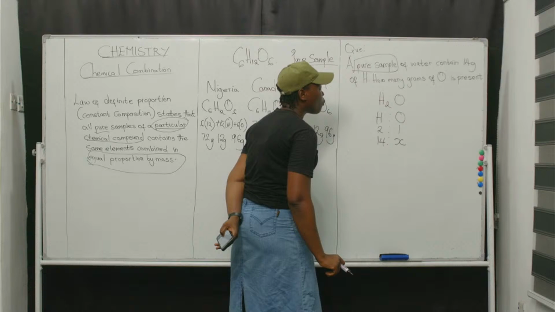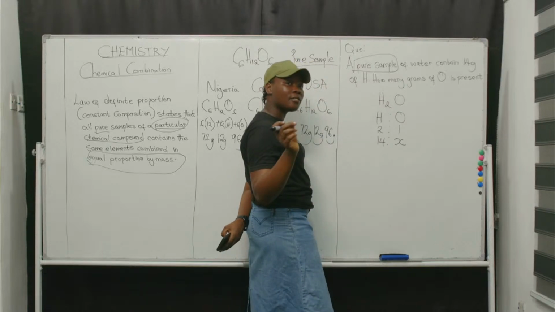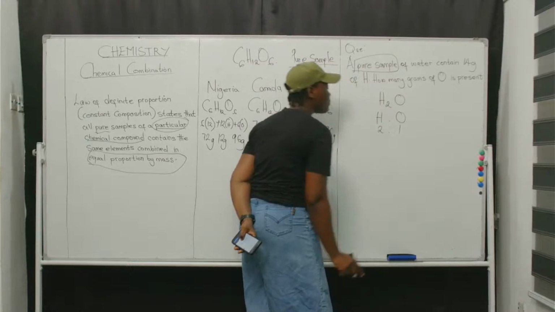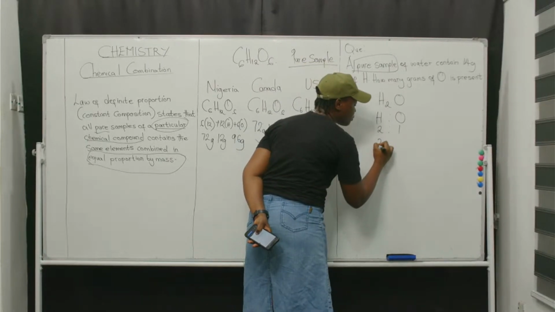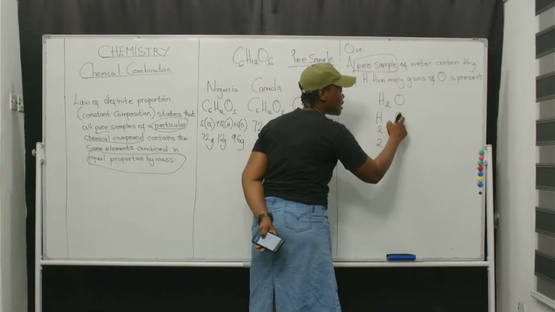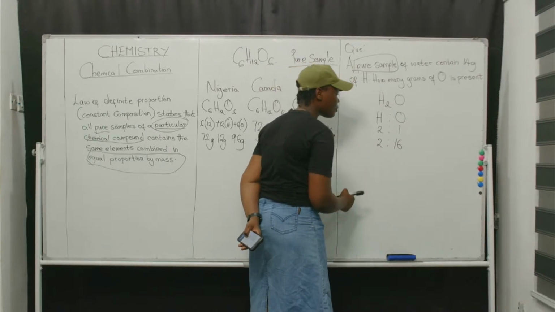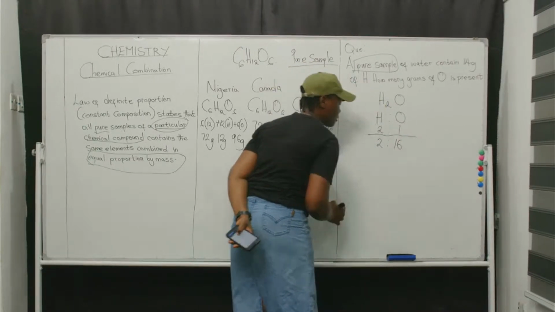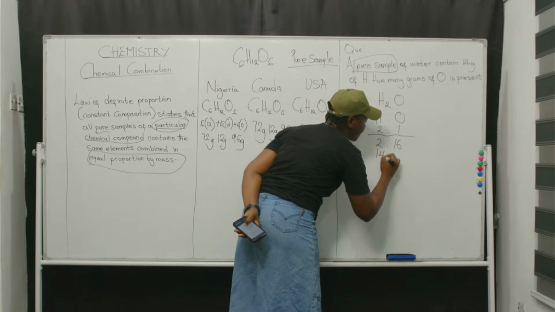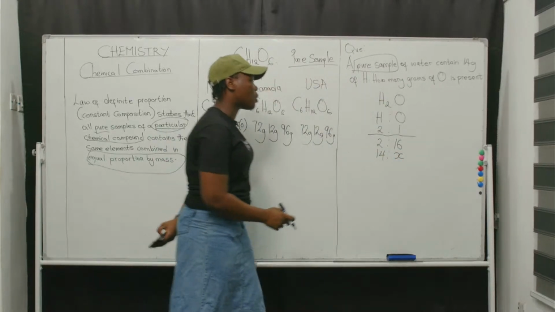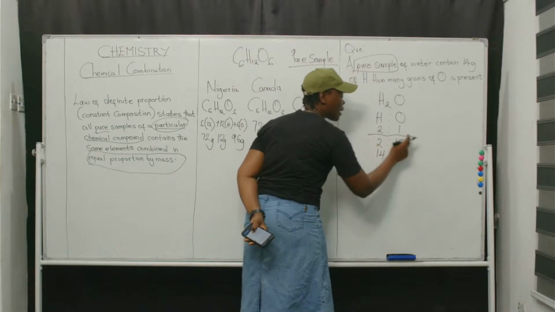From here, we can also use the mass number. From the mass number, we know this is 2, and this is 16 of oxygen. So we can work with this. And we are told 14 and this is X. We already have our atomic mass here.